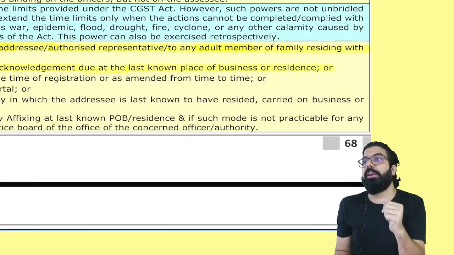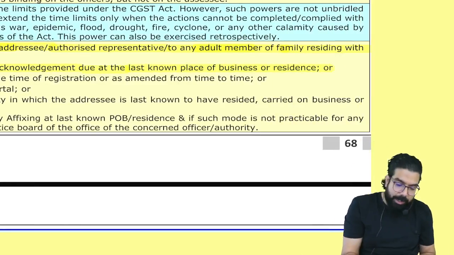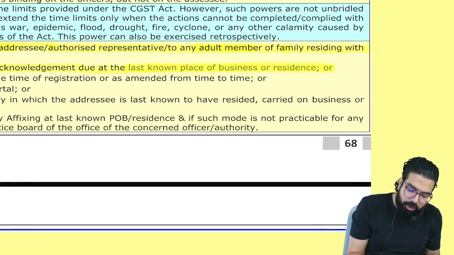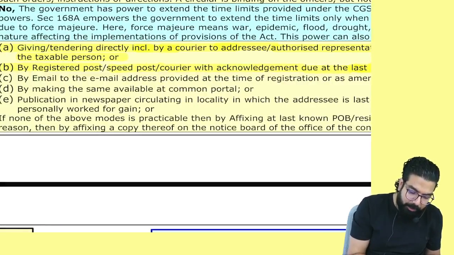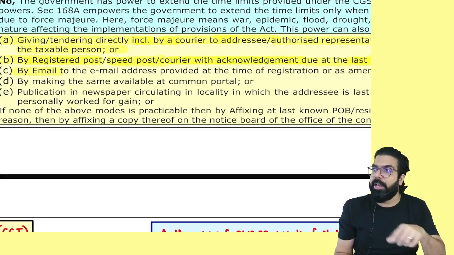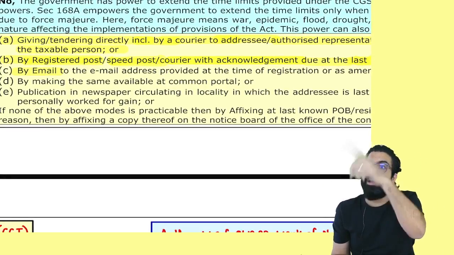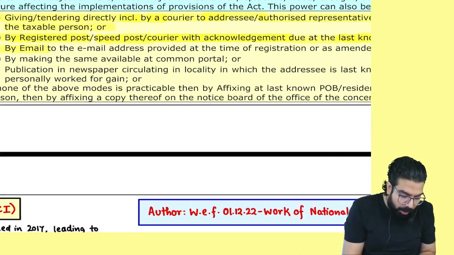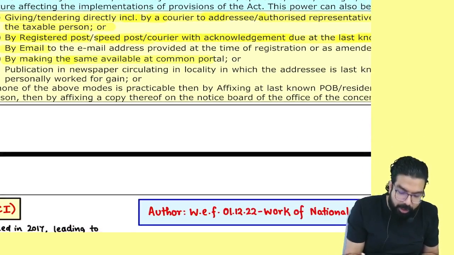Supposing they are not able to find you, how to serve the notice? They can give it at the last known place of business or residence, but it will be sent by registered post, speed post or courier with acknowledgement. Then they can email it to you at the email address which you provided during registration, or by making it available on the common portal.